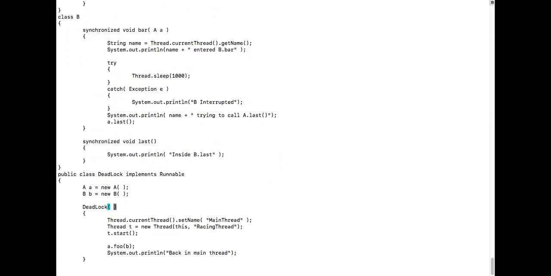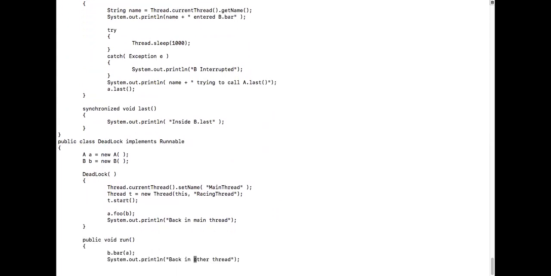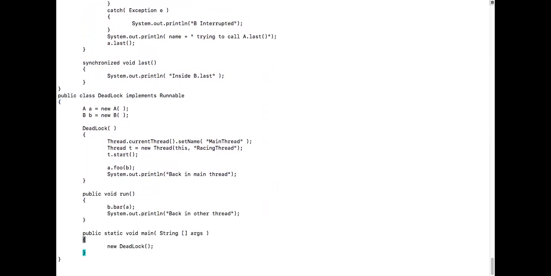Then what is happening in the launcher class? We'll come to the launcher main method. So we create a new object of type Deadlock, the same class Deadlock. Already we have two objects, A and B, and now I'm creating the third object, Deadlock. So when I create Deadlock, it comes to the Deadlock constructor, correct?